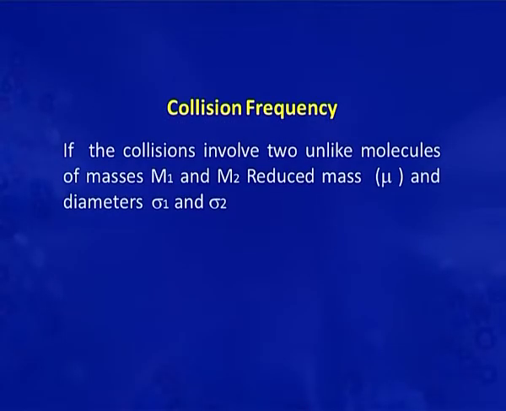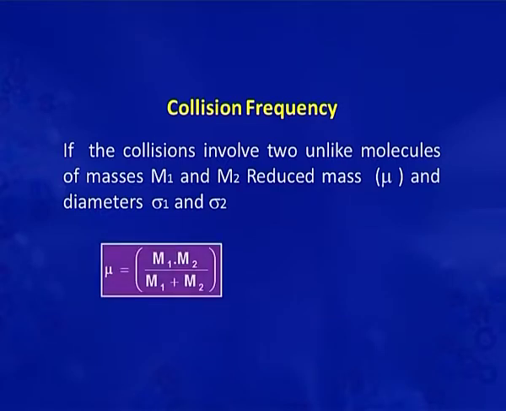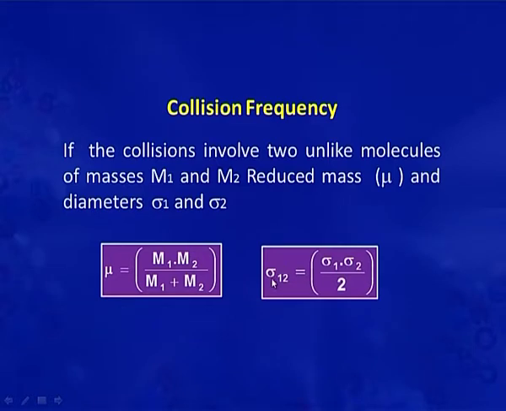Now there is a case if the collision involves two unlike molecules, which have masses m1 and m2, reduced mass mu, and collision diameters sigma 1 and sigma 2. For this, the reduced mass is m1 into m2 by m1 plus m2, and the collision diameter sigma 12 is sigma 1 plus sigma 2 by 2.